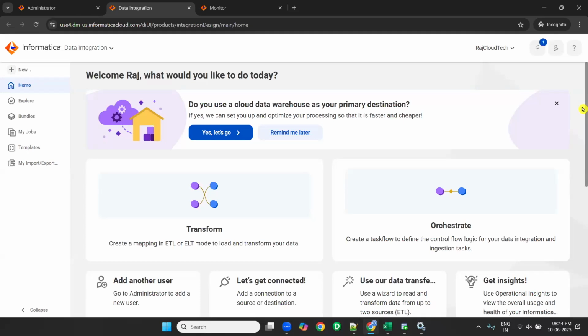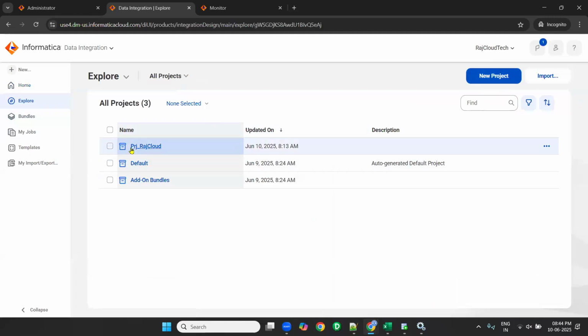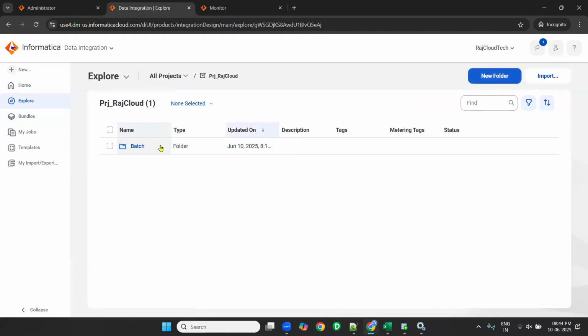So now it looks like this. I went to Explore on the left side and created a project. Then I clicked on the project, went here, and created a folder. Now you need to create the mapping here.